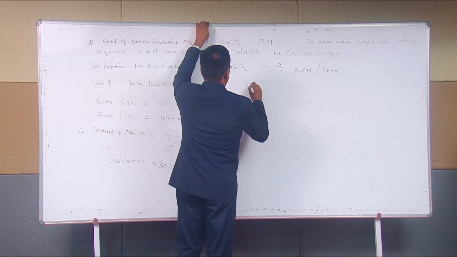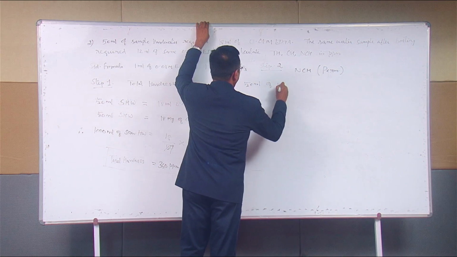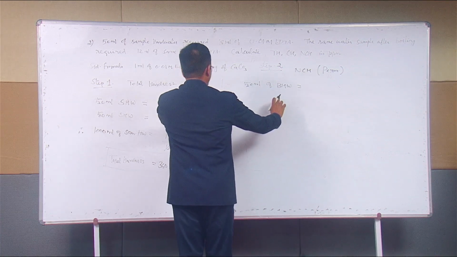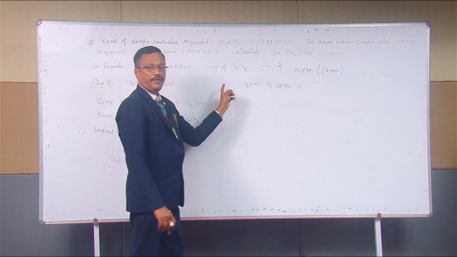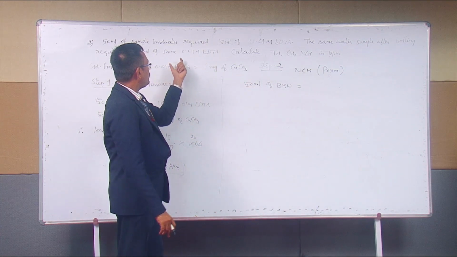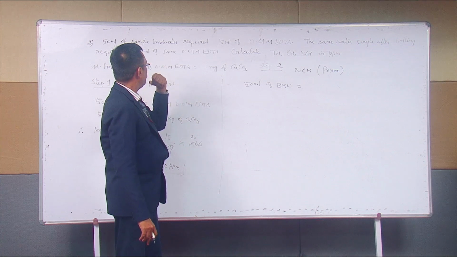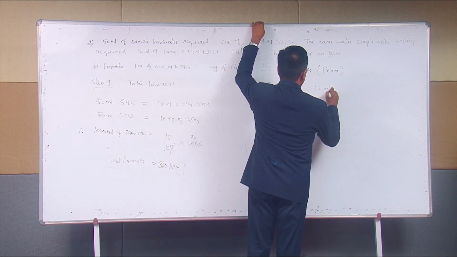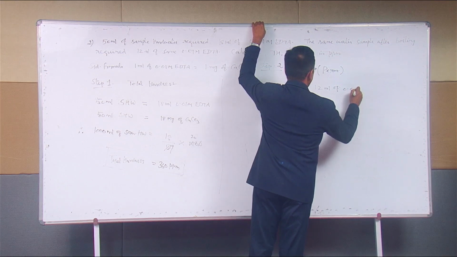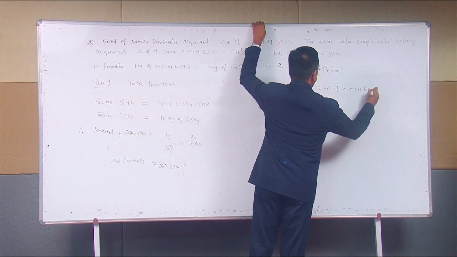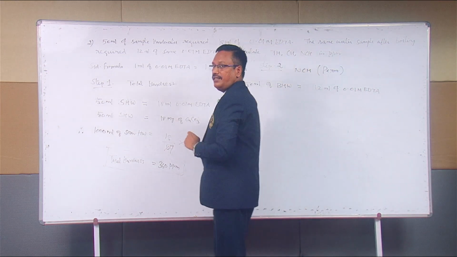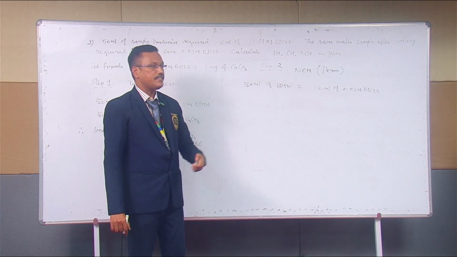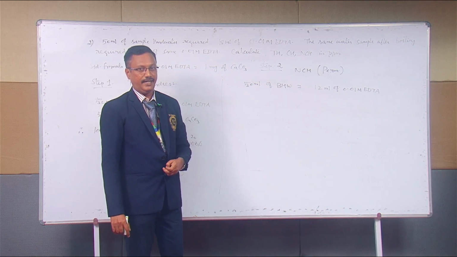Good. Now, what is the data they have given? 50 ml of boiled hard water will be equal to how much consumption of your EDTA? 12 ml of 0.01 M EDTA. Correct? 50 ml of boiled hard water is equal to 12 ml 0.01 M EDTA.